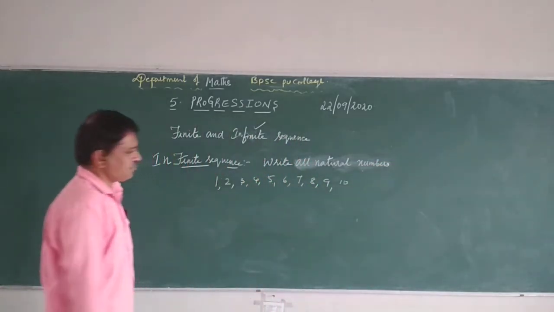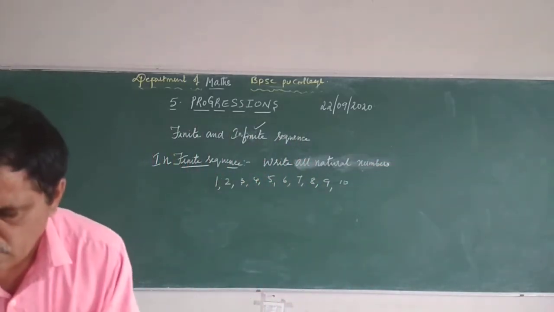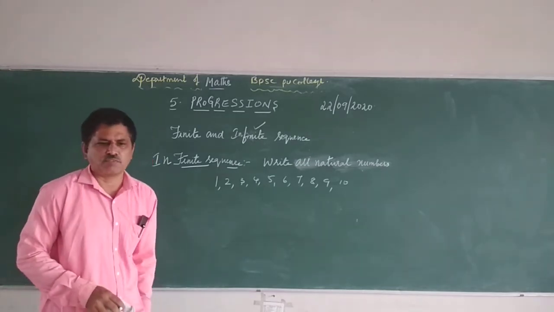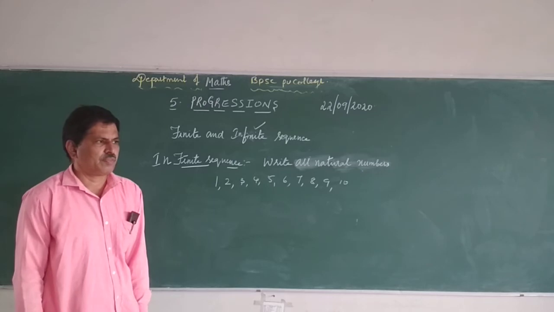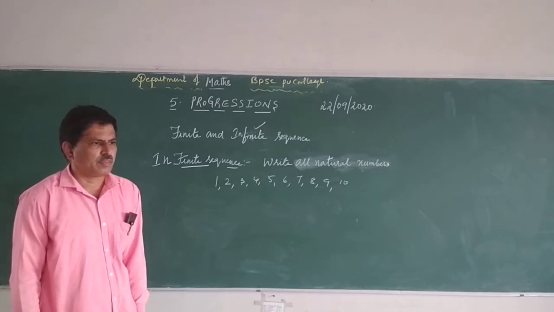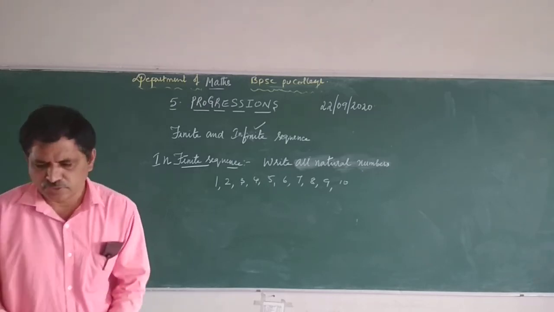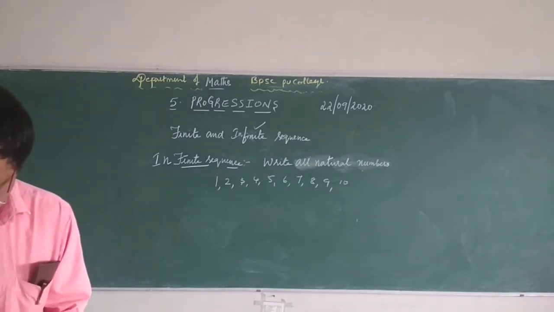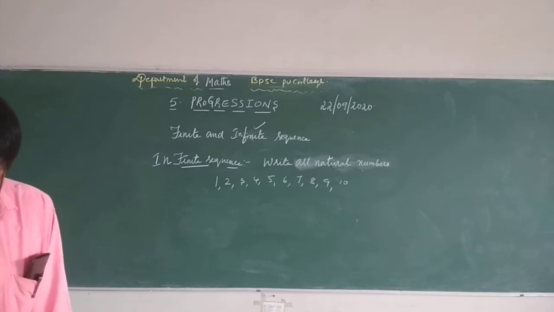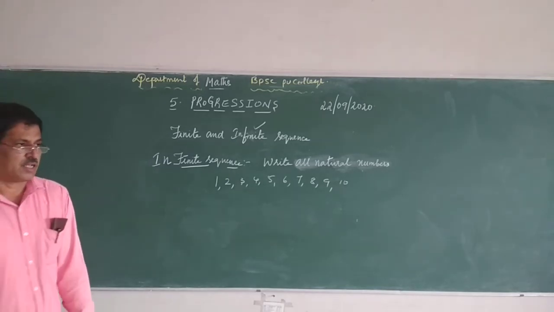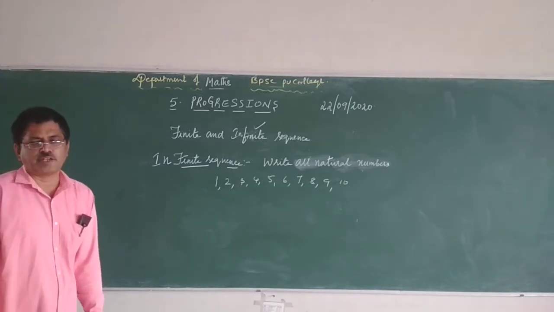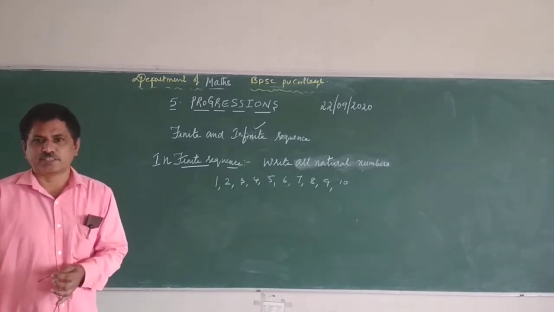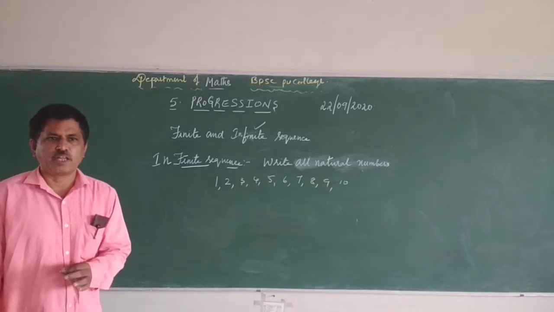Infinite sequence. A sequence which is infinite, in the bracket you write endless.